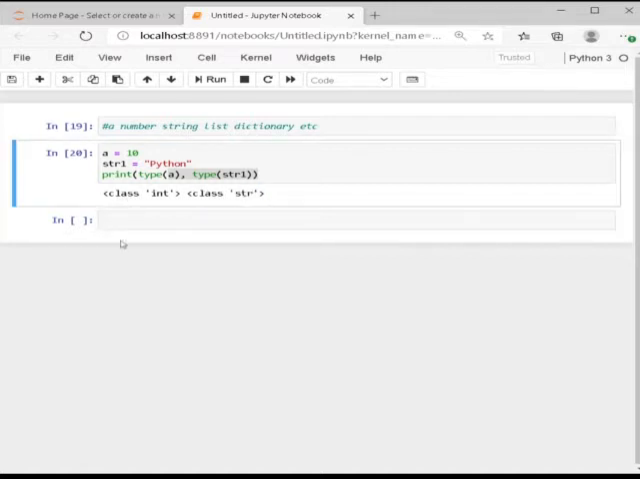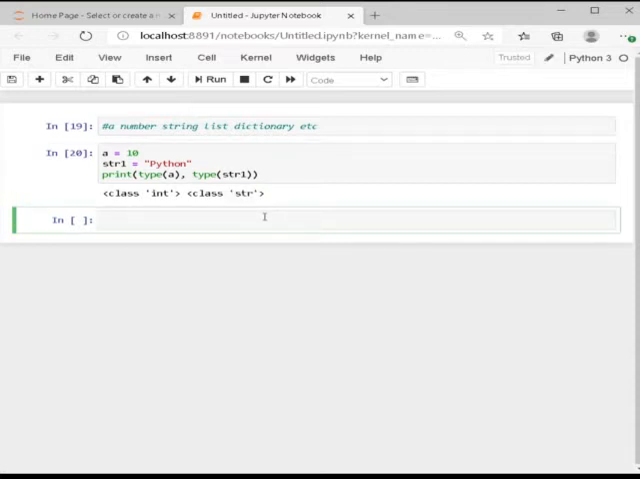So why did it come like this? Because 10 is an integer. Integer is already an inbuilt class of Python. And because a has the value of an integer, it becomes the object of an integer. Same as string1, it's a string value, that's Python. So it becomes the object of string, that is str right here.